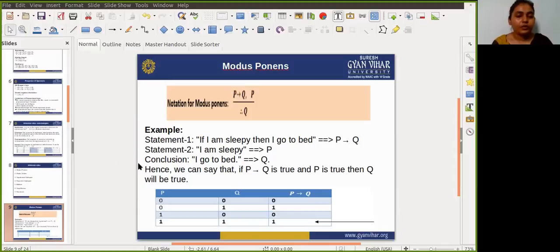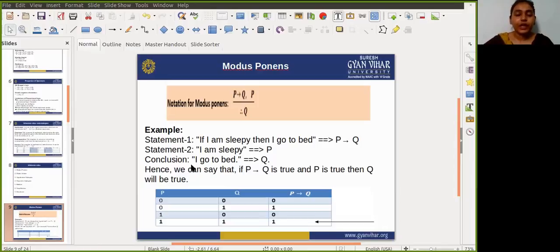If both are true, then after implication is applied, obviously the result will be true. And the value of P is also true. Here I am taking a conjunction: the result of P implies Q conjunct with P.